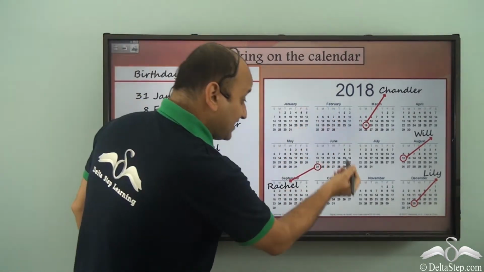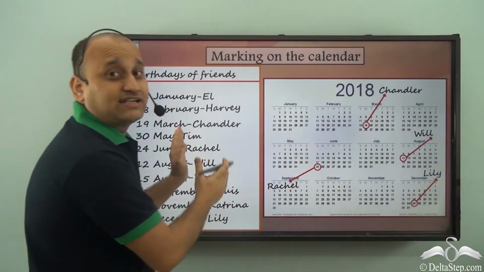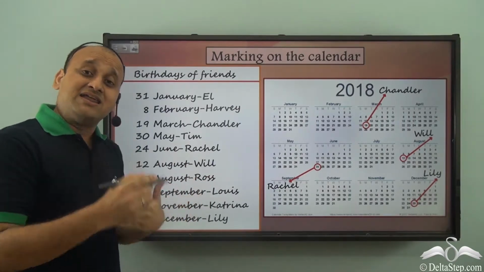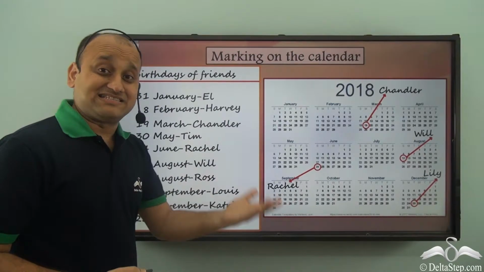So this is another way in which you can present this data. So you see, data can be represented in a number of ways for better understanding and for better presentation.